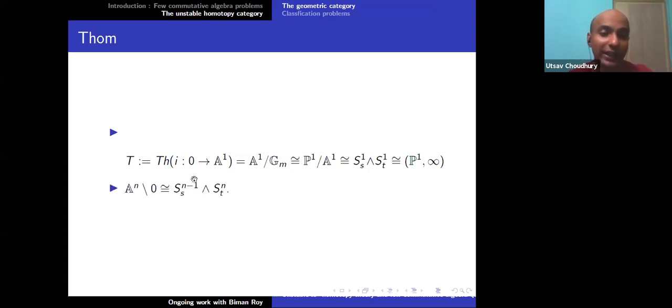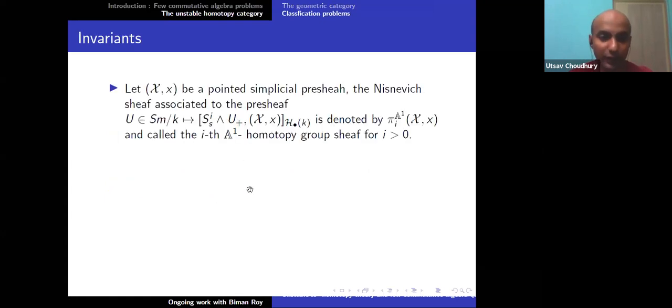And again, A^n minus the origin, where 0 means origin here, is also kind of a sphere. But you see that in topology, A^n minus 0, so for instance A^2 minus 0, is S1, or at least homotopic to S1. So A^n minus 0 should only have this part in topology, but since we are in the algebraic situation, it also has this S^n_t, the algebraic sphere part.